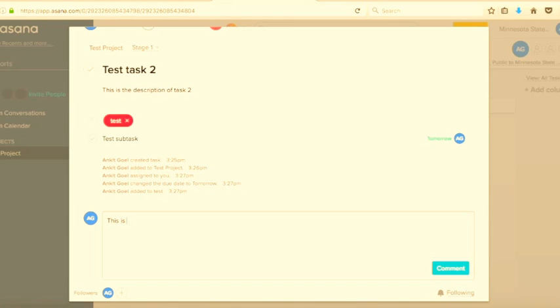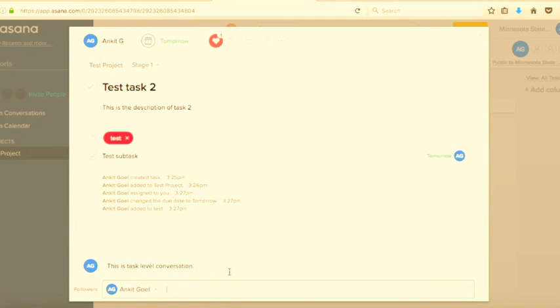This is a task level conversation. You can add followers to this task. Whenever you add followers, you just have to type their name, and they'll be able to see what's going on in this task. And you can unfollow yourself by unfollowing it here.